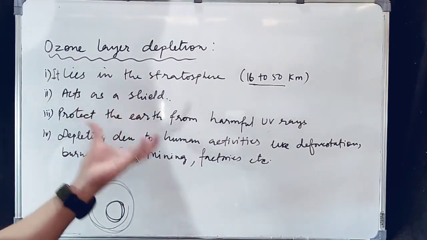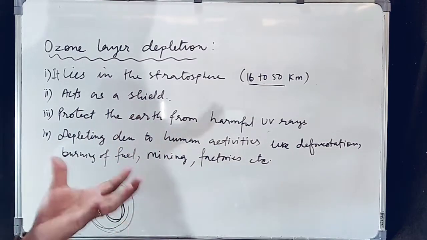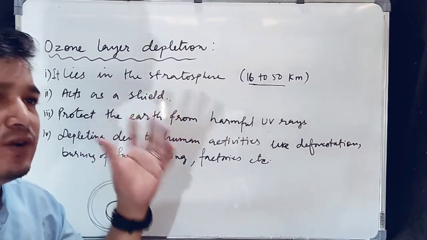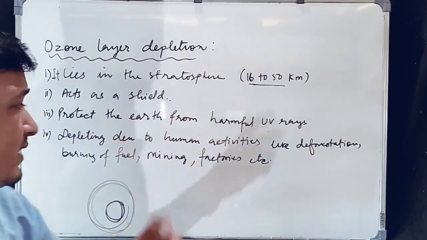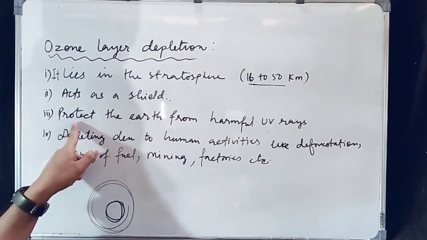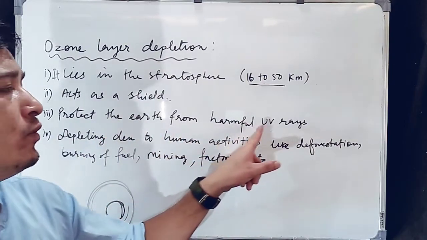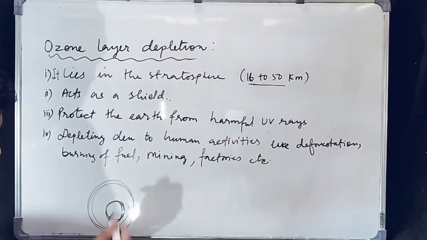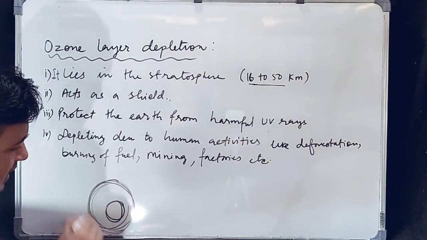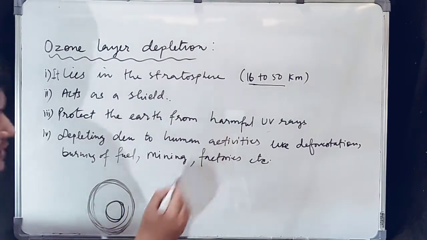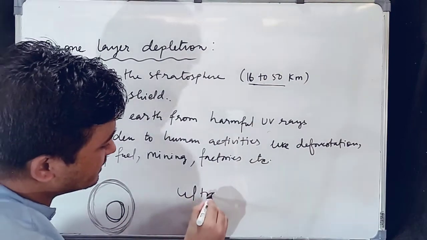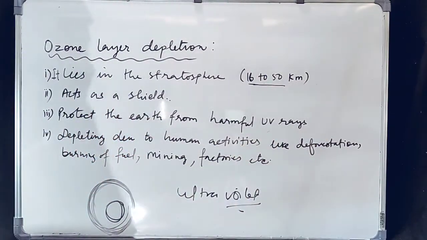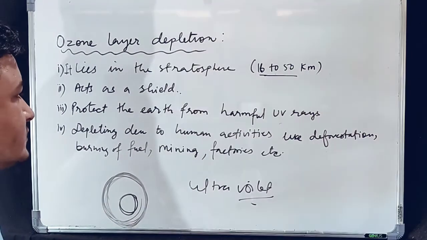It protects the whole earth from UV rays, meaning ultraviolet rays, and these rays are very dangerous. So here it is written, protects the earth from harmful UV rays. These rays are very harmful for living organisms.